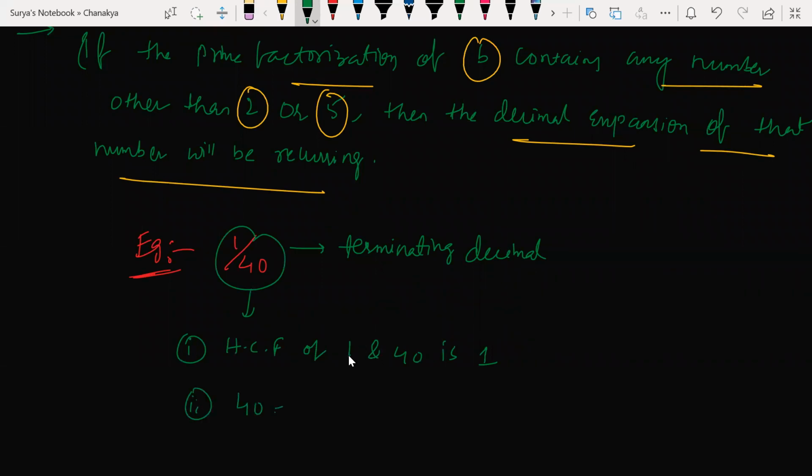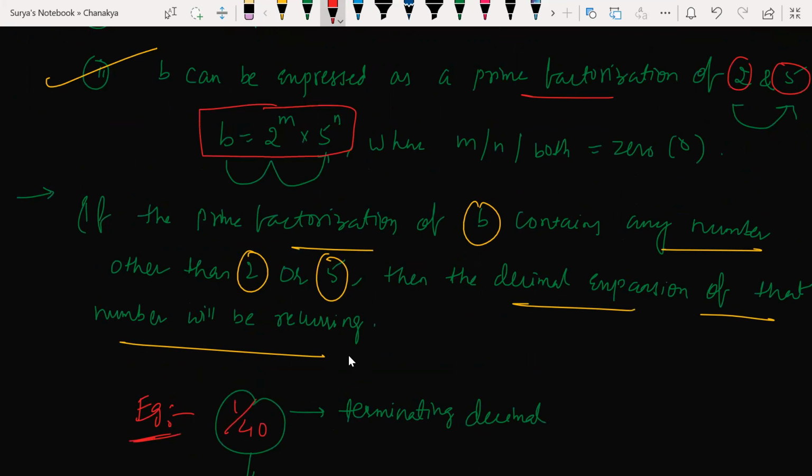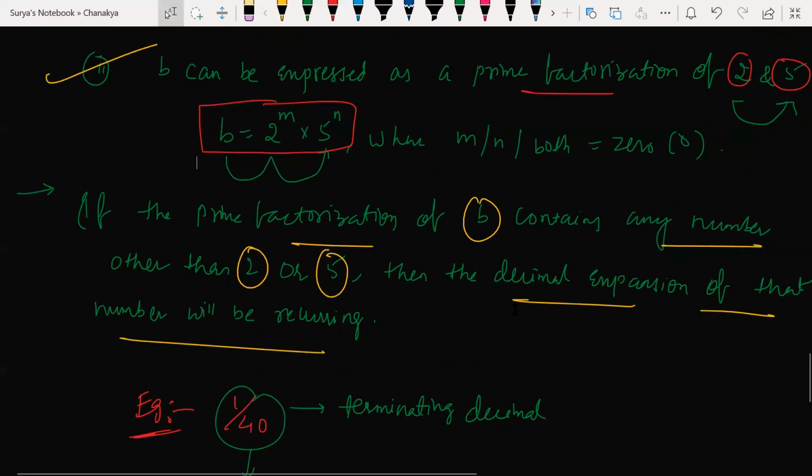Denominator 40 can be written as what, beta? 2 cube into 5 to the power of 1. What I told you, look at this here. Here, b is the denominator, right? That b can be expressed as a prime factorization of 2 and 5, I told you. So b is equal to 2 to the power of m into 5 to the power of n. You have to represent it in terms of 2 and 5 only, where m and n both can be 0.